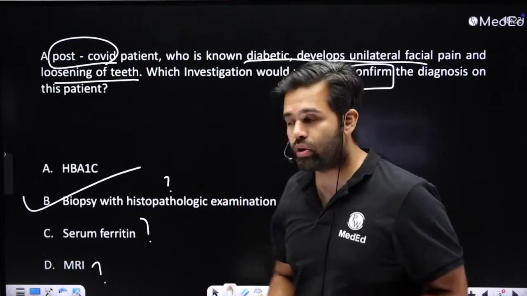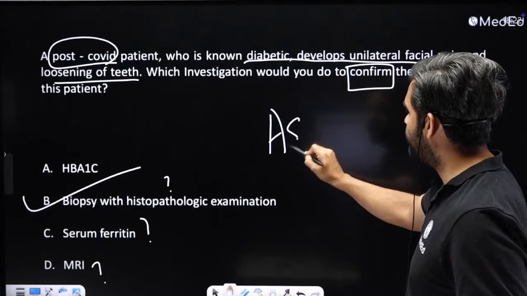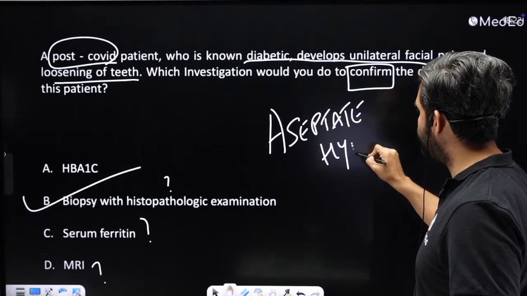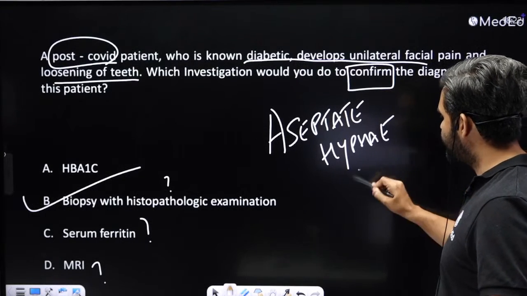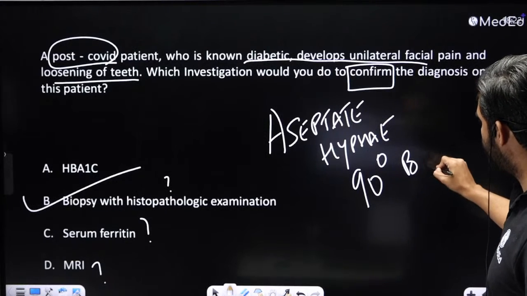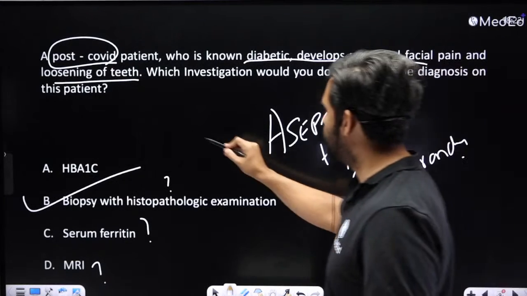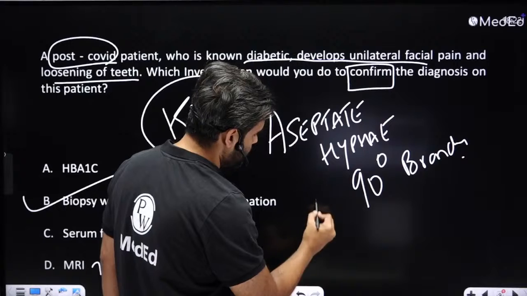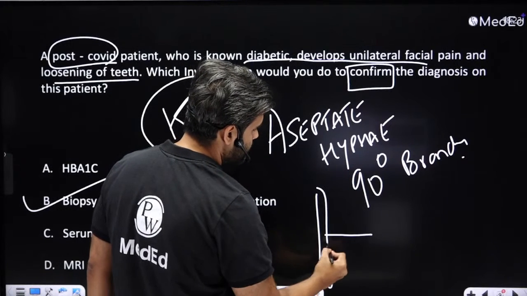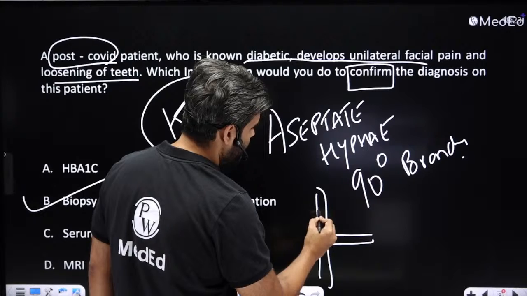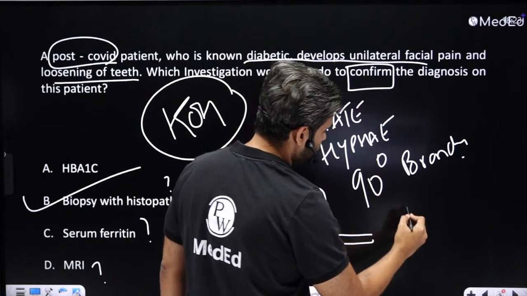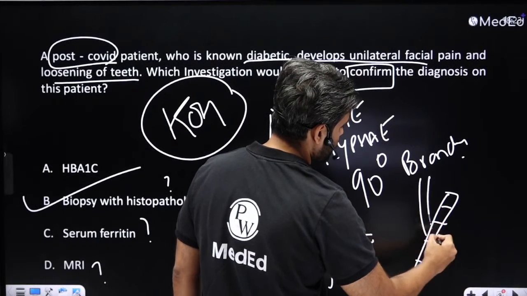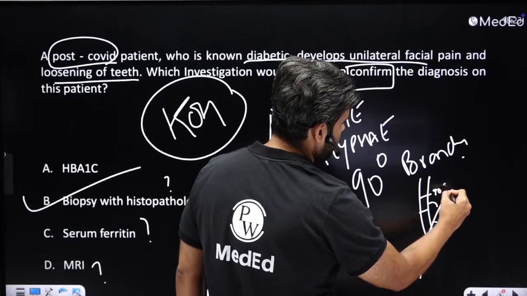And how does mucor look on histopathology? They are aseptate hyphae at 90-degree branching on KOH staining. Okay, so you do KOH staining and the biopsy, and you do the histopathology, and then you will see this kind of hyphae, with maybe one or two septae, but not too many. If you look at aspergillus, aspergillus will have multiple septae, and a less than 90-degree kind of branching.